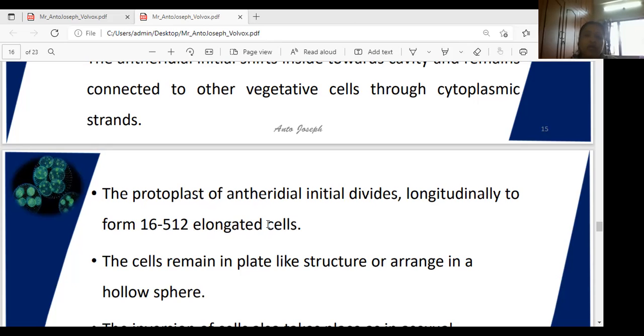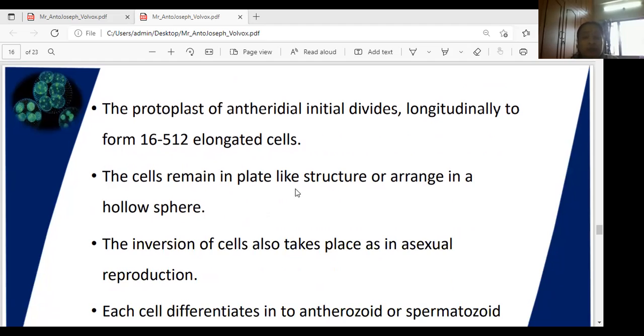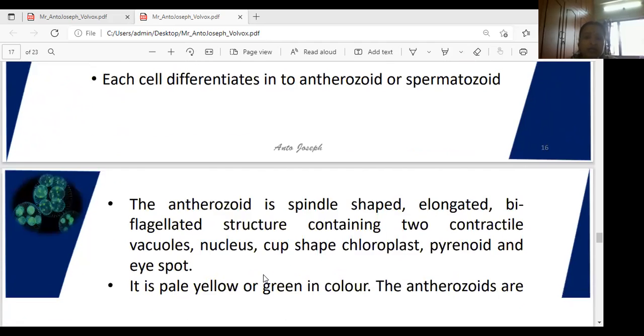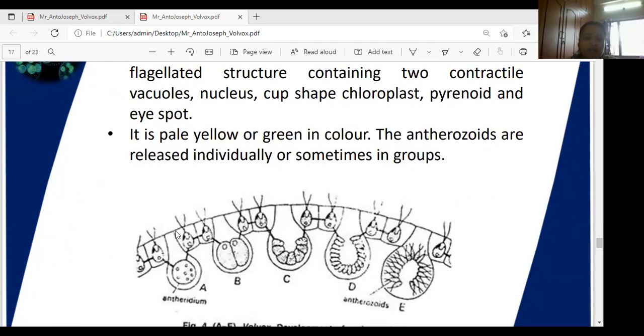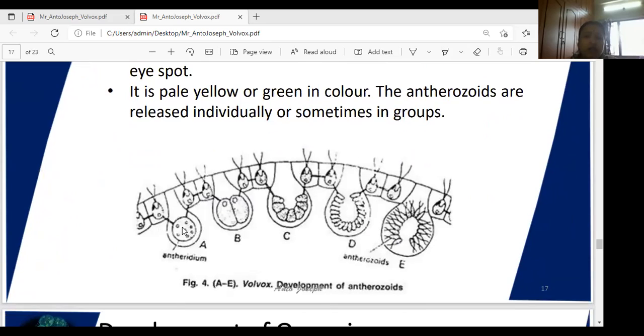These cells are also plate-like and arranged in a hollow sphere, just as in asexual reproduction. See here, this is the antheridium. First a longitudinal division forms 2 cells, again a longitudinal division forms 8, and plate-like cells are formed.